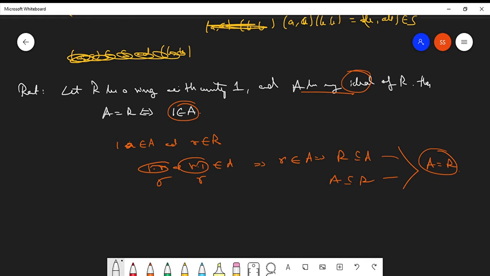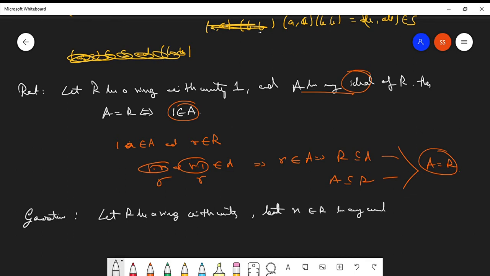If we generalize this a bit more, what can we say? Let R be a ring with unity. Let x belong to R be any unit, an arbitrary unit.